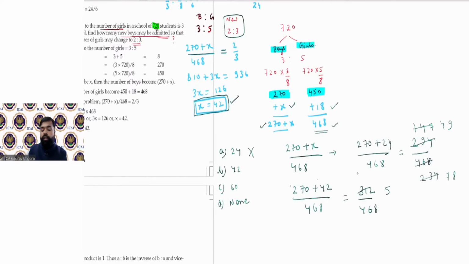312 divided by this 6. So how much are you getting? 52. Here also you can divide it by 6. So how much? 78. Now further you can cancel with the help of 26. You will get 2 and then 3. So by using option number B, you will get 2 by 3. That is, the ratio will be 2:3. So you will get your answer with the help of option number B.